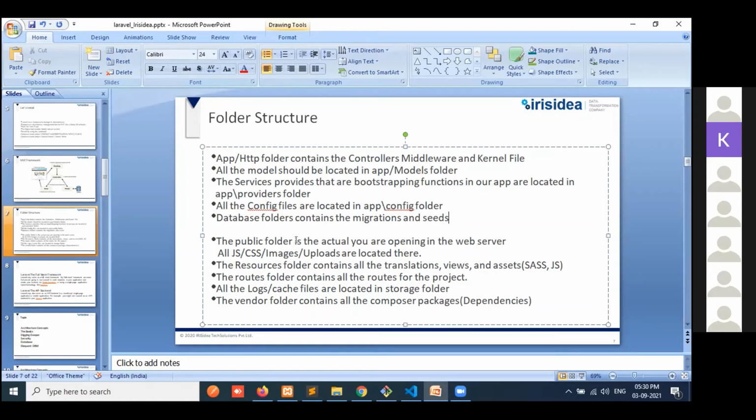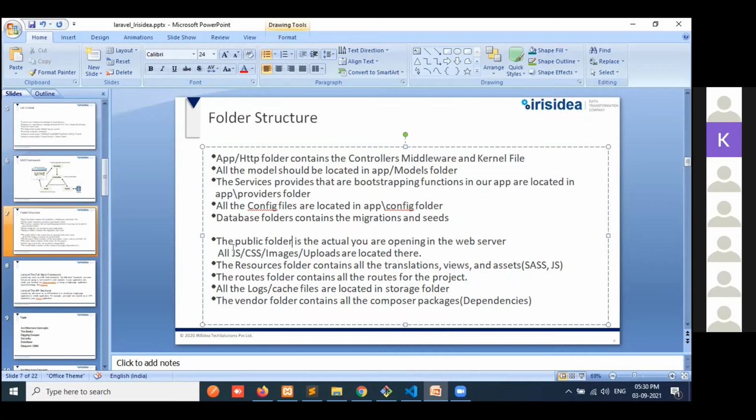Then the public folder is the actual folder you are opening in the web server. All the JS, CSS, and images uploaded are located there. So there is a folder called the public folder. In this public folder, we have CSS, JS, and images uploaded there. So if we need to upload images, we can give the path and upload all the things.